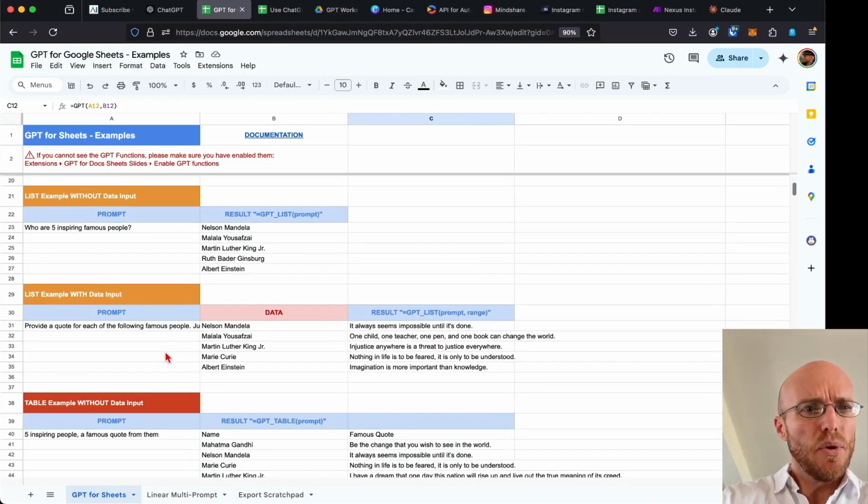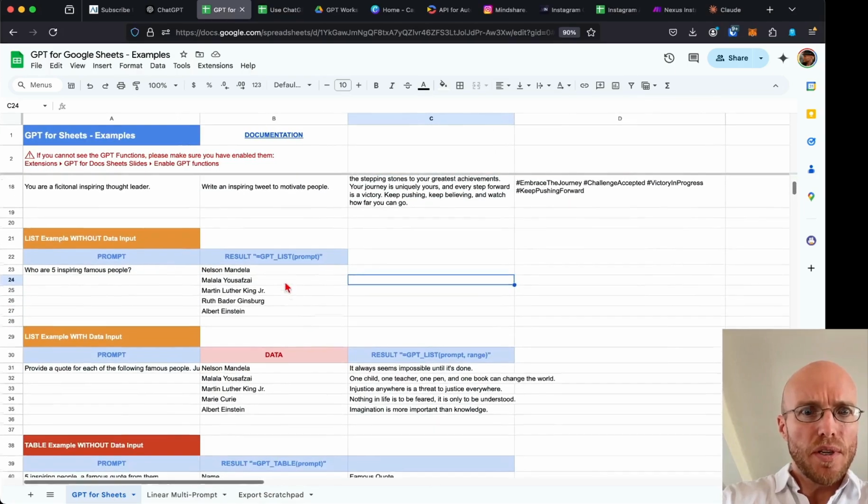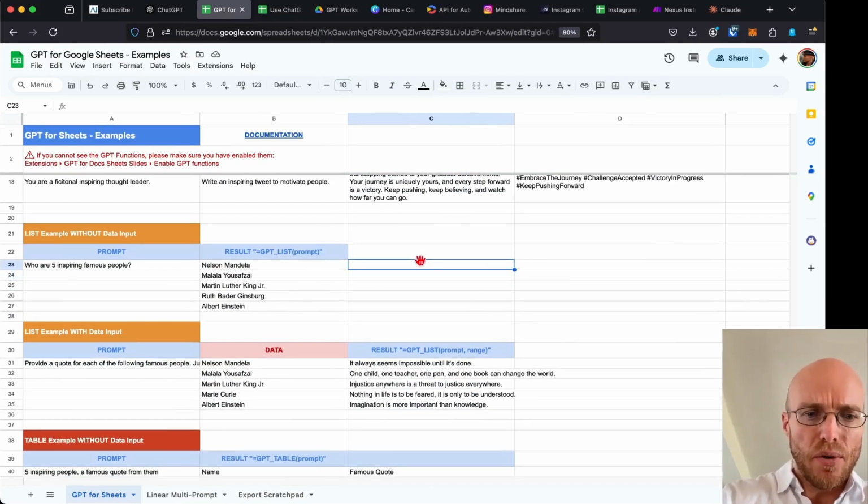Let's get into this. In my example, the prompt is 5 inspiring famous people, and the only thing different here is instead of using the regular GPT prompt, we're using equals GPT underscore list. And what's cool is that I can say here, give me 5 famous artists.